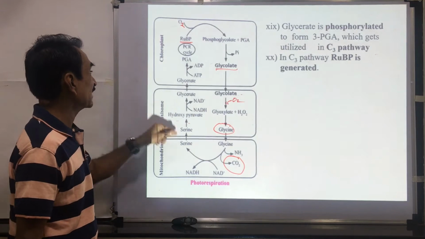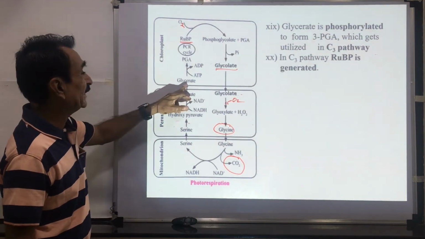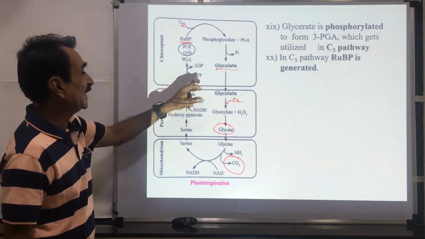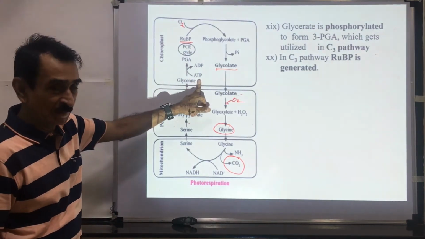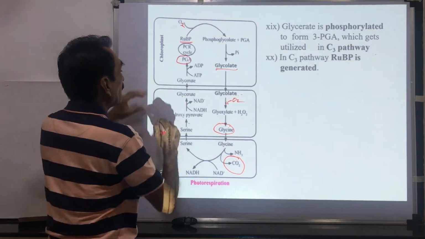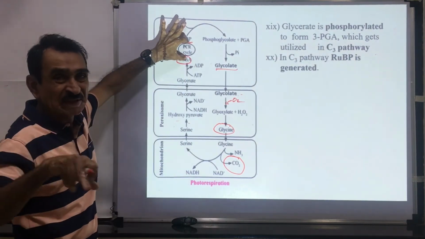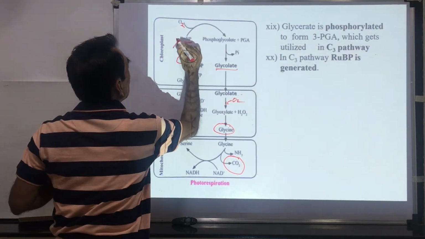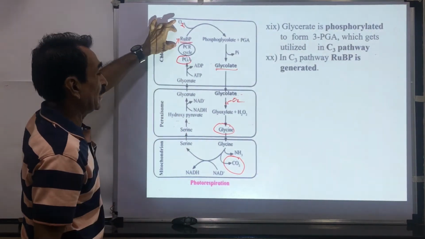This glycerate is transferred to the chloroplast. In the chloroplast, it is phosphorylated. Phosphate is added, and this phosphate is supplied by adenosine triphosphate. There is formation of phosphoglyceric acid. This phosphoglyceric acid is used in the Calvin cycle or C3 cycle, and there is a regeneration. Again, there is formation of RuBP.